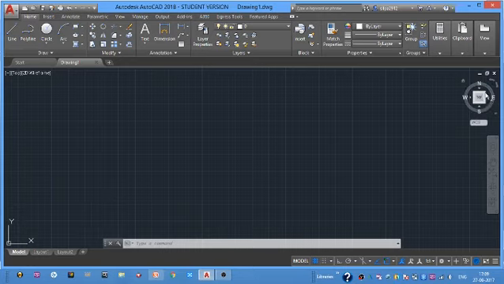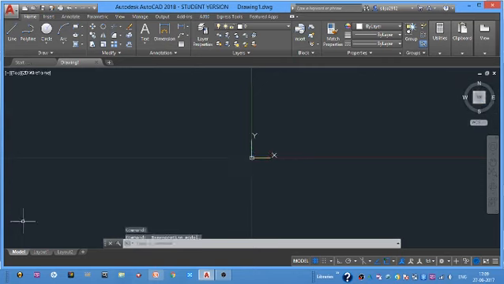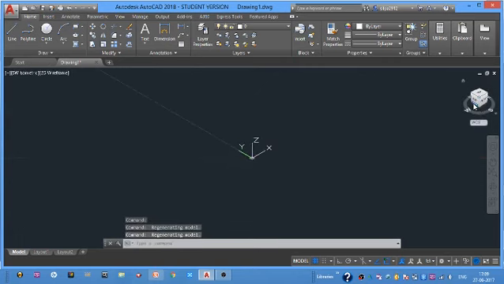So this is something like a view cube, right? So right now we are in top view, so we are getting XY plane here. Okay, so whenever we are switching on to some 3D view or another view, so simply it is showing 3 axis, XYZ axis, right? So whenever the axis is in its default position, so that is known as WCS.